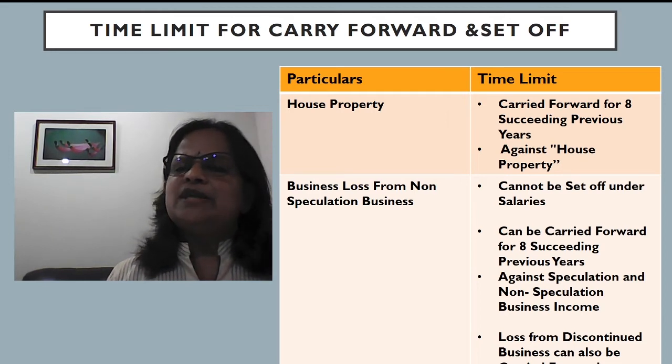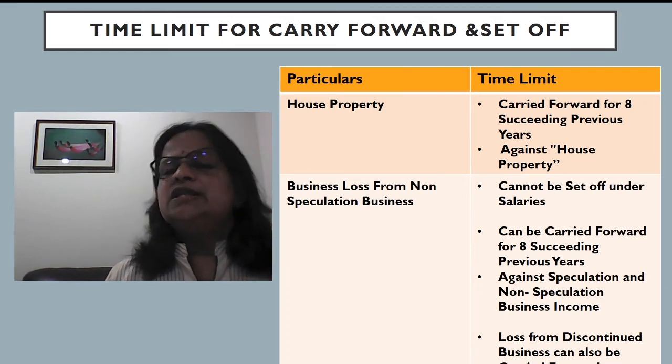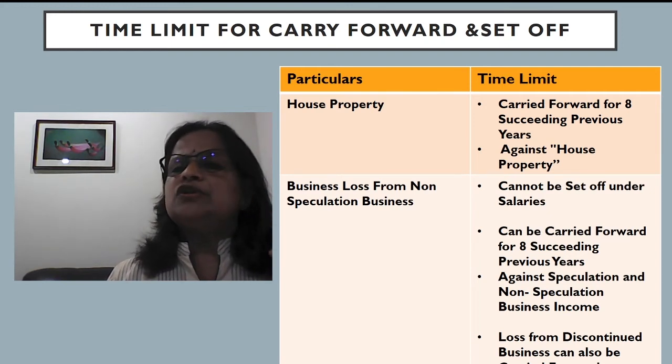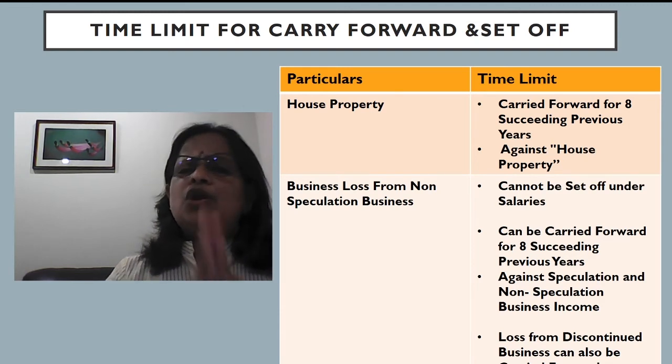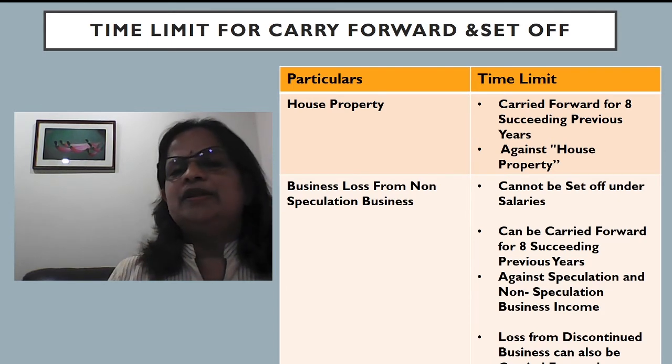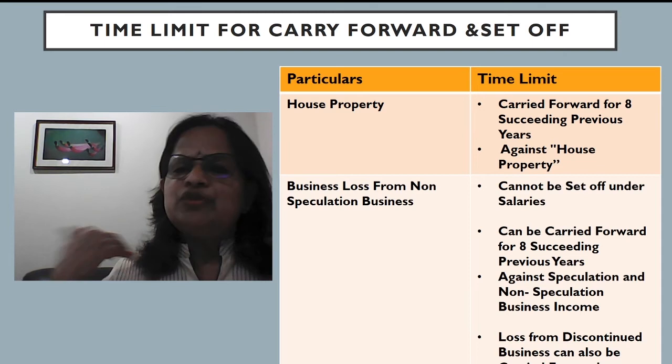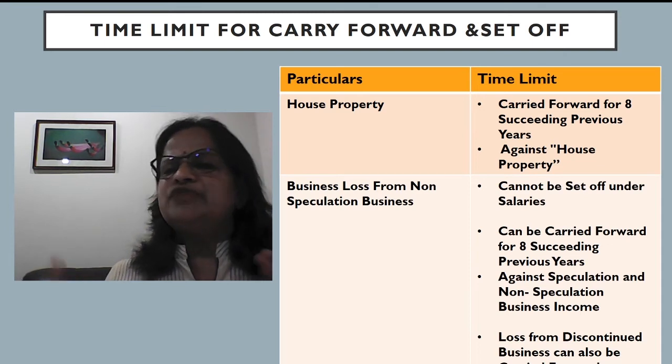See, in the last module I told you clubbing and aggregation of income is important for theory questions. Similarly, the carry forward and set off of losses is also very important from the point of view of examination. Always I have seen that either in section B or section C, these questions will be there. So I have compared in the form of a table because you have to present it in the form of a table only.